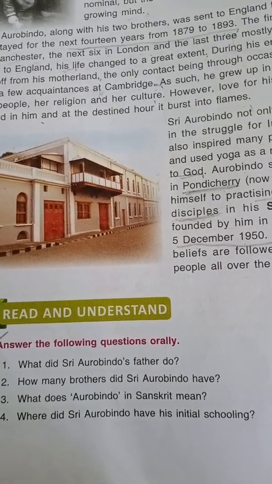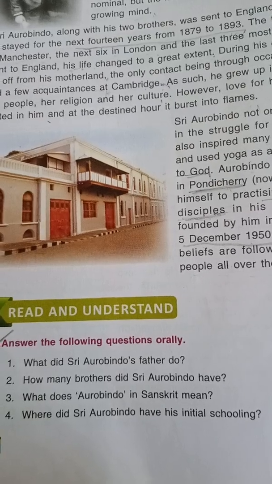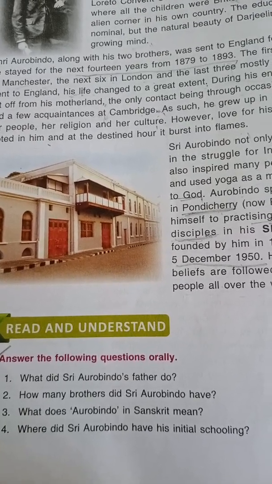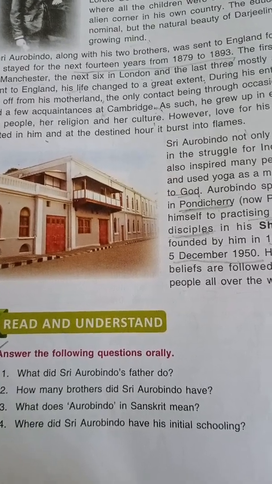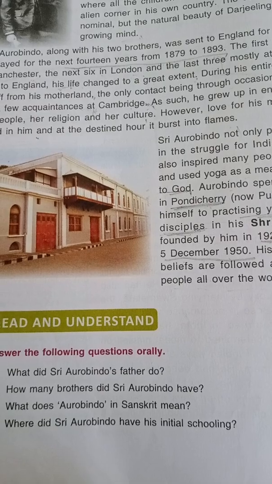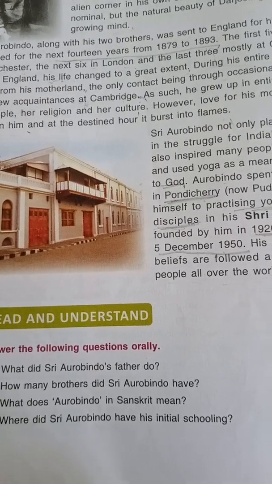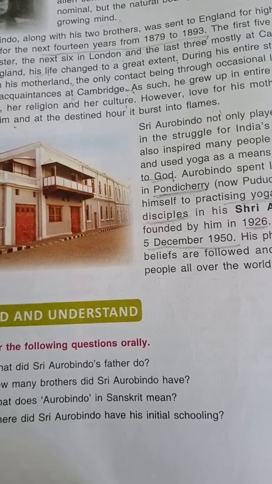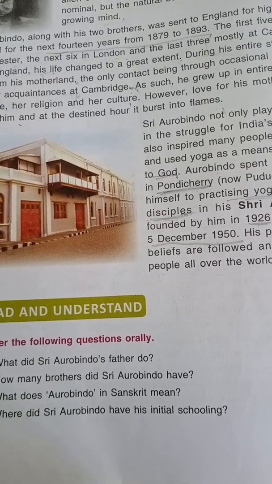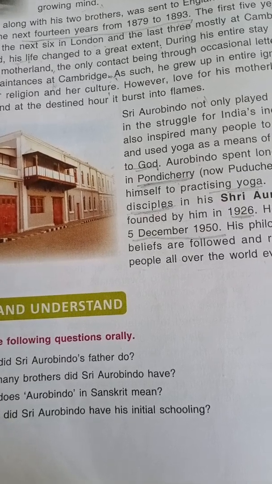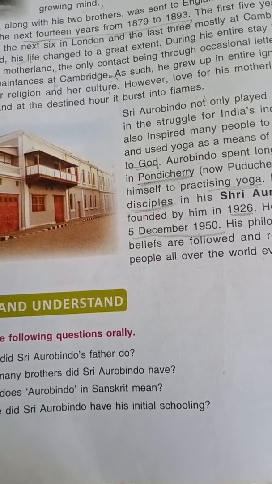Now, move on to question number 3. What does Aurobindo mean in Sanskrit? In this question, we have to tell the meaning of the name Aurobindo in the Sanskrit language. So the answer to this is, Aurobindo means lotus in Sanskrit. So in the Sanskrit language, the meaning of the name Aurobindo is lotus. Yes, lotus is the name of a flower.